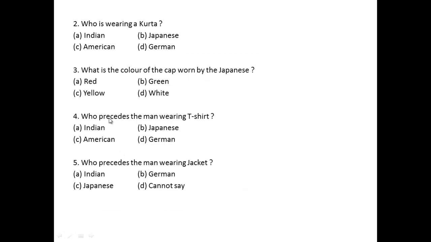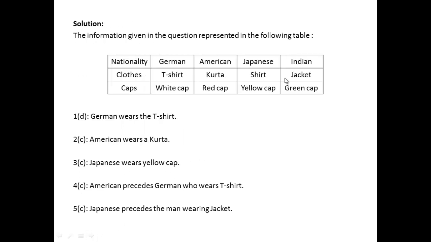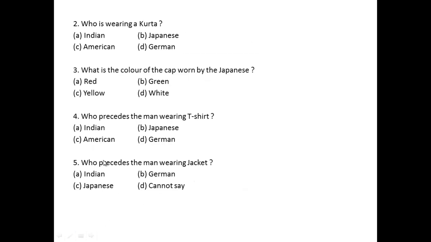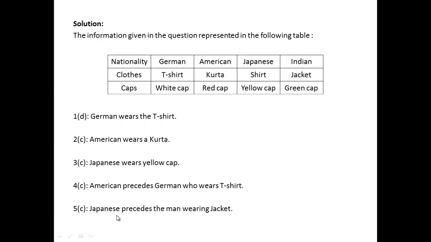Who precedes the man wearing t-shirt? The American precedes German who wears t-shirt. Who precedes the man wearing jacket? Now Japanese precedes the man wearing jacket. So this is how we have solved the questions based on the table and the conditions.